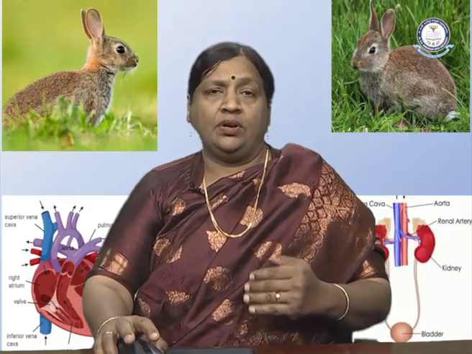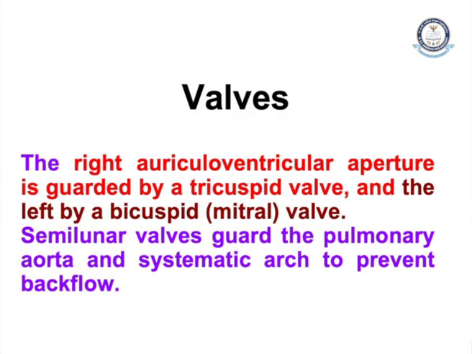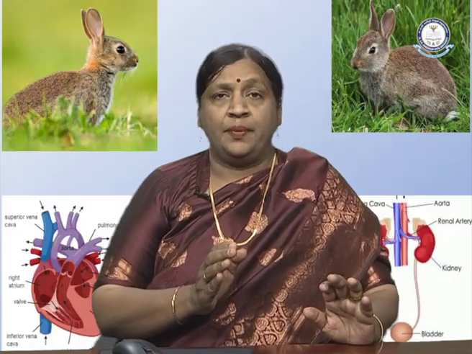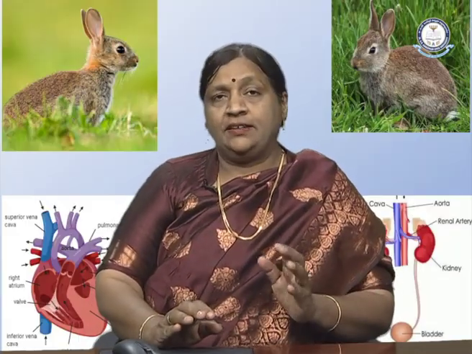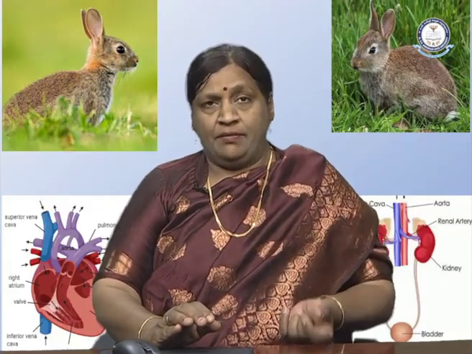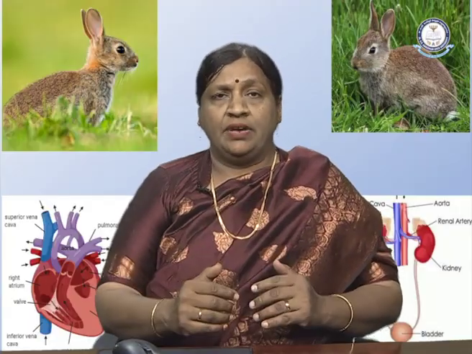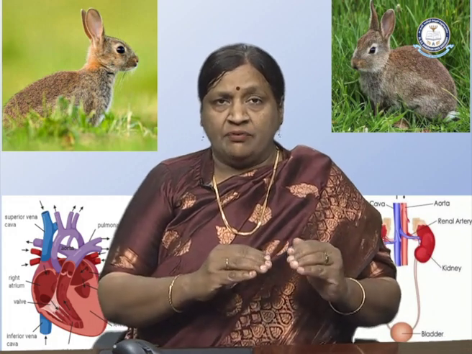Now coming to the second important component of the circulatory system, the valves. The right auriculoventricular aperture is guarded by a tricuspid valve. We now know about the right and left sides, the auricles and the ventricles. On the right side of the heart we have the tricuspid valve, and on the left side, where the auricle and ventricle region is, there is also a valve. As we have known, valves are additions in between the auricle and the ventricle, some kind of gates.